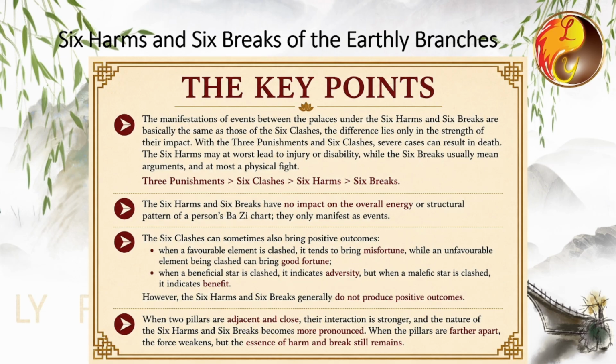In contrast, the 6 harms and 6 breaks generally do not bring good events. Fortunately, their power is relatively weak, so they rarely lead to anything serious. When we later discuss car accidents or illnesses, the analysis is mainly centered on the 3 punishments and 6 clashes. Events indicated by the 6 harms and 6 breaks are usually minor. When 2 pillars are adjacent and close, their interaction is stronger, and the nature of the 6 breaks and 6 harms becomes more pronounced. When the pillars are separated and further apart, the force weakens, but the essence of harm and break still remains.